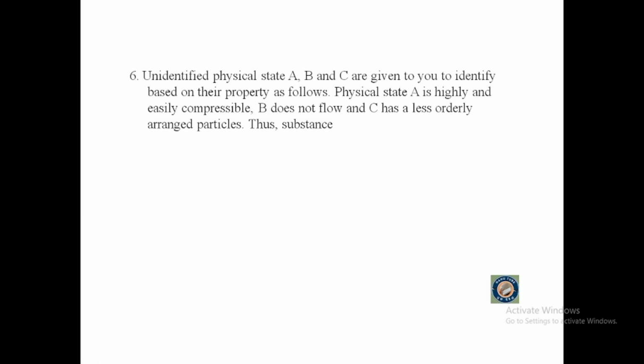Let's go. Question number 6. Physical states A, B, and C are given to you to identify based on their properties as follows. Physical state A is highly and easily compressible. B does not flow, and C has less orderly arranged particles. Thus, substance B is liquid, substance A is gas, substance C is solid, or substance B is gas.